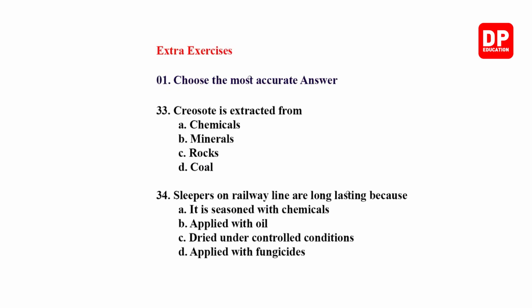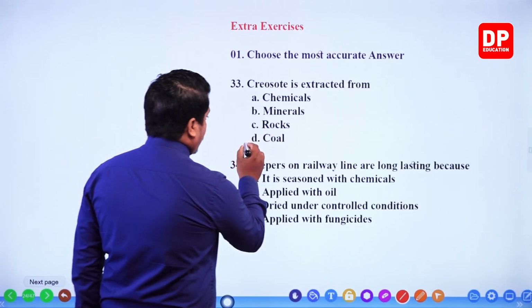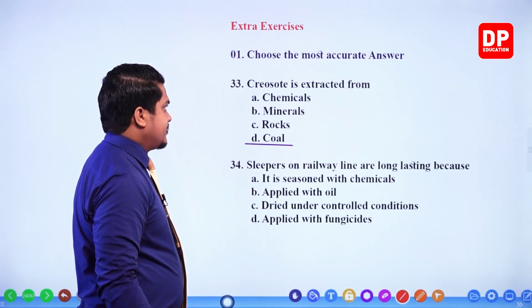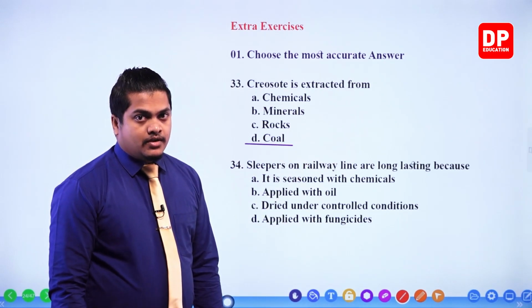Creosote is extracted from chemicals, minerals, rocks, coal. So creosote is obtained from coal, my dear children, right? Coal.